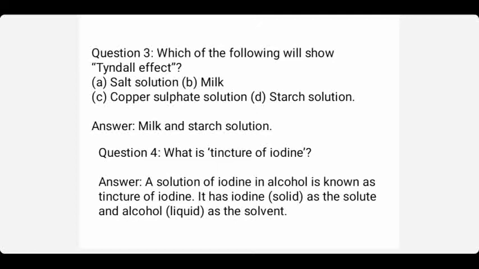Fourth question, what is tincture of iodine? A mixture of iodine and alcohol, or a solution of alcohol and iodine, is known as tincture of iodine, and it has iodine as solute and alcohol as the solvent. A mixture in which iodine is dissolved in alcohol is called tincture of iodine. Okay, we'll move on to our next question.